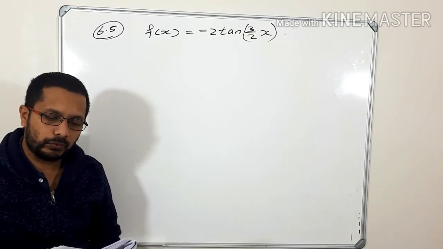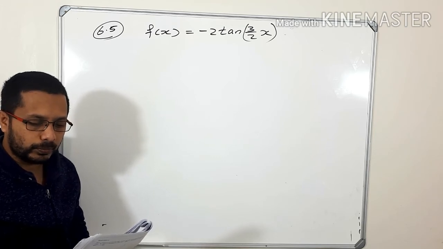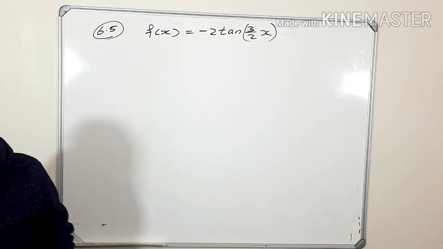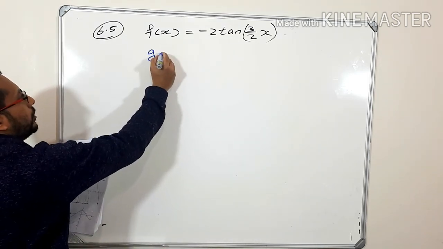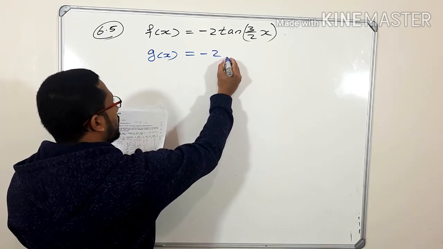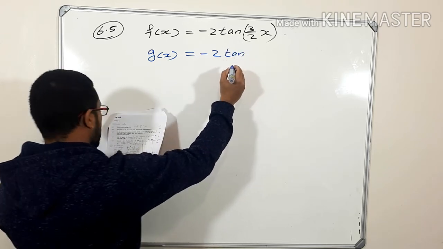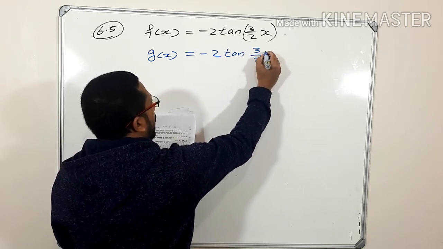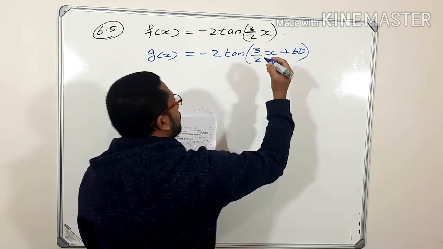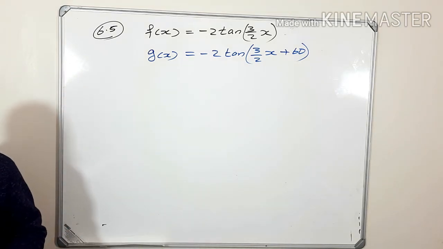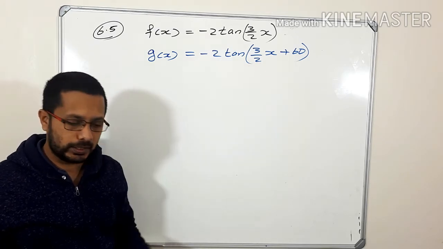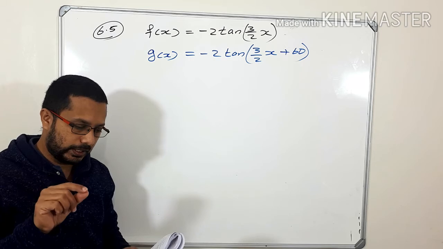Describe the transformation of graph f to form the graph of g of x is equal to, so there is another graph g of x. What is that g of x graph? What is the equation given? Minus 2 tan, and now here it is 3 over 2 x plus 60. It's given like this. Okay, so there is another graph g of x, and that is minus 2 tan 3 over 2 x plus 60.